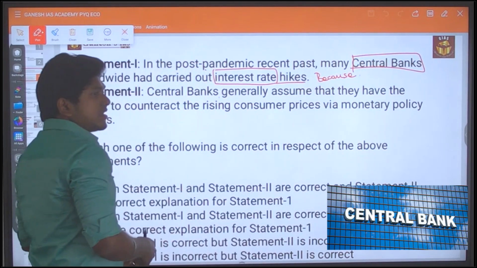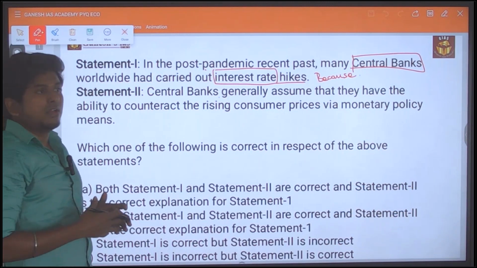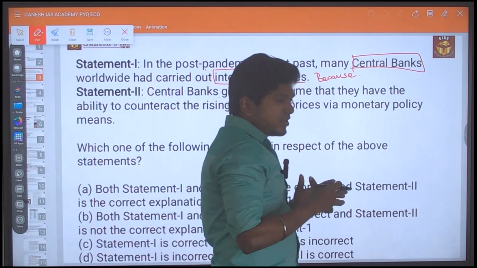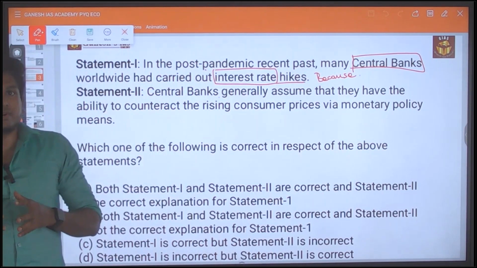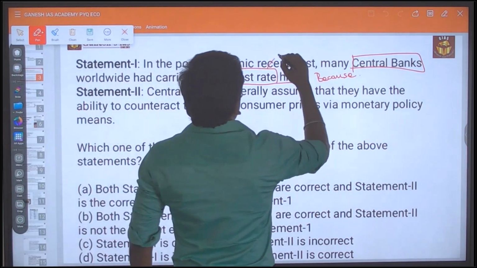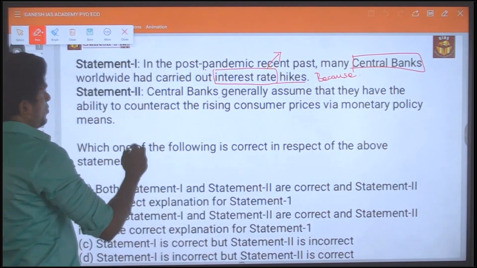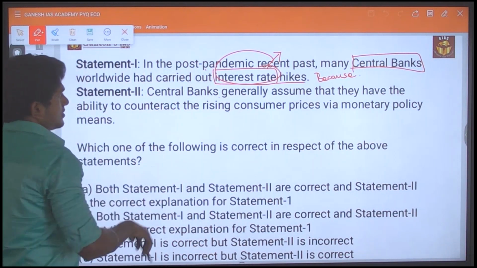So central bank, interest rate hike: what are the interest rates the central bank has control over? You have to know which interest rate they are speaking about. If you know about these statements, you can easily answer it.